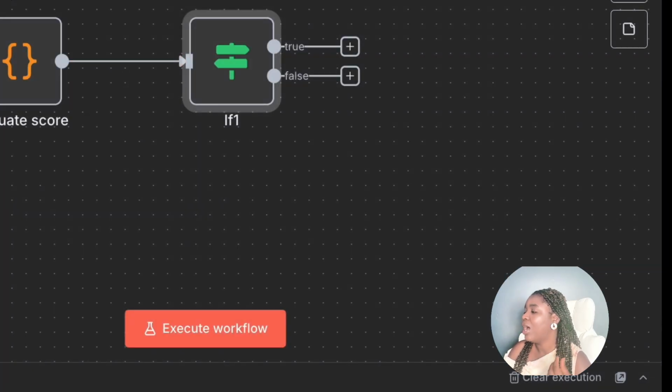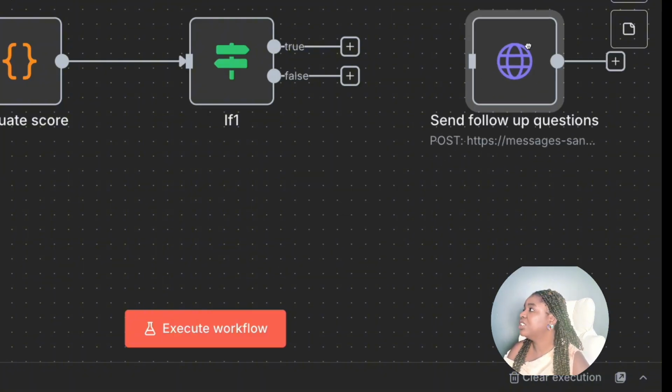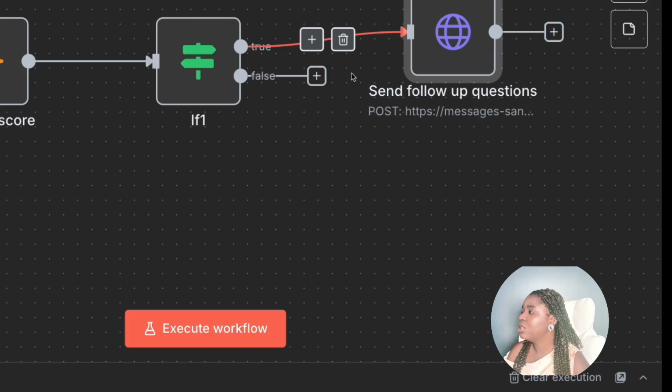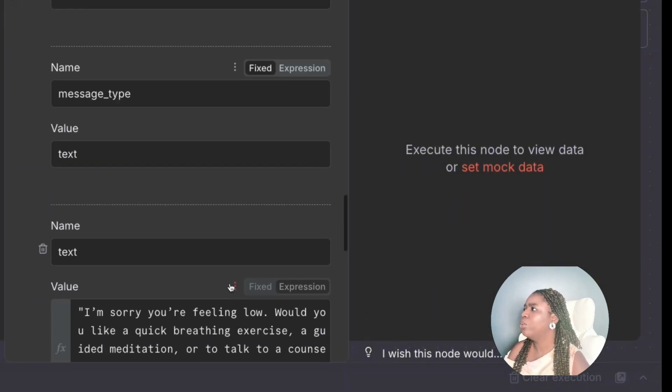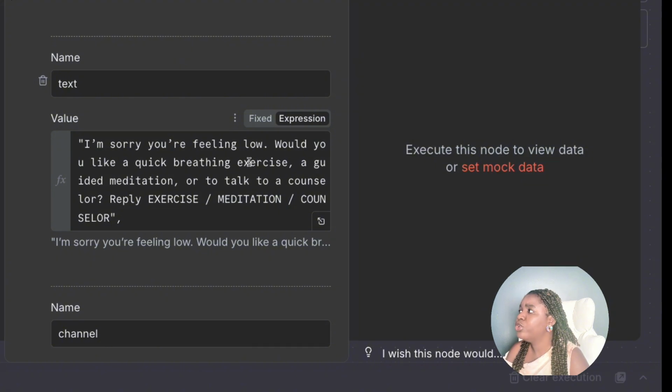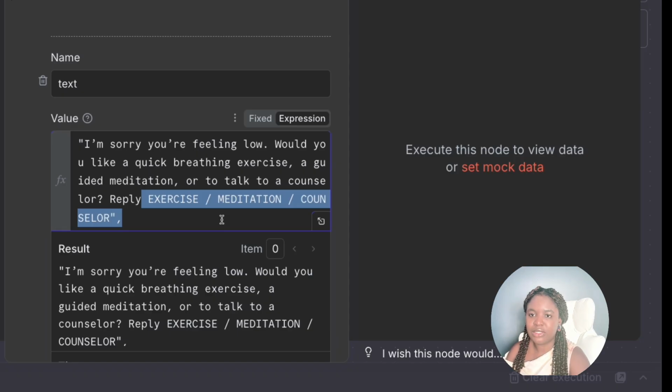I've configured it in such a way that if it's low, it means you have to come back to coping strategies. So if it's low, you're going to send follow-on questions to the user, saying we are sorry you're feeling low. Would you like a quick breathing exercise, a guided meditation, or do you want to talk to a counselor? Based on the responses they give here, it will route back to the switch that has the coping mechanisms. So if it's true, it means they are low, then send these follow-on questions.